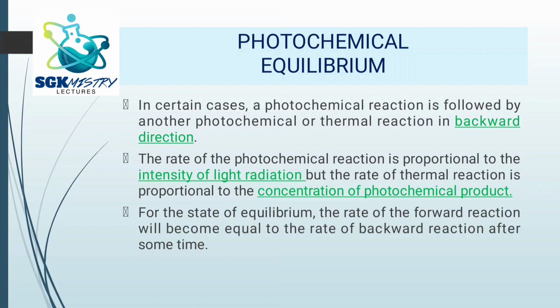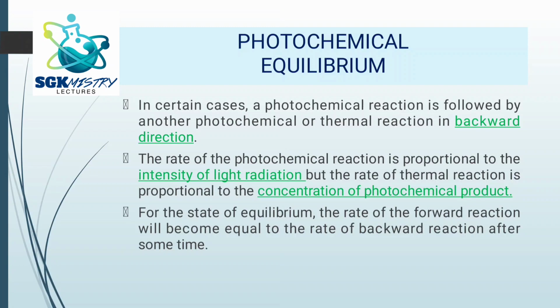Here in certain cases, a photochemical reaction is followed by another photochemical or thermal reaction in the backward direction. The rate of the photochemical reaction is proportional to the intensity of the light radiation that is absorbed. When we are talking about the reverse reaction, the rate of the thermal reaction is directly proportional to the concentration of the photochemical product.